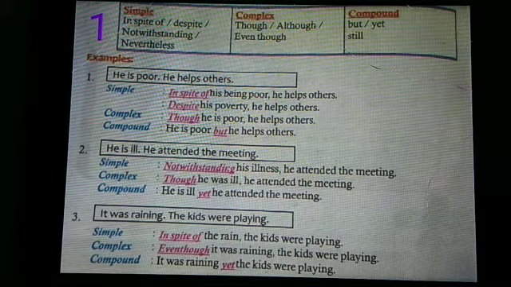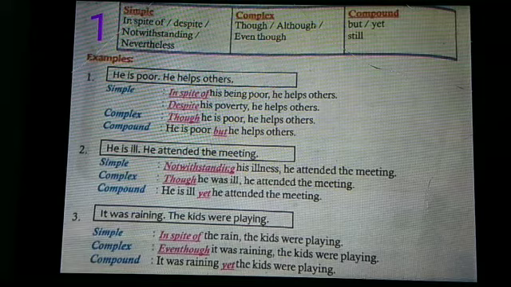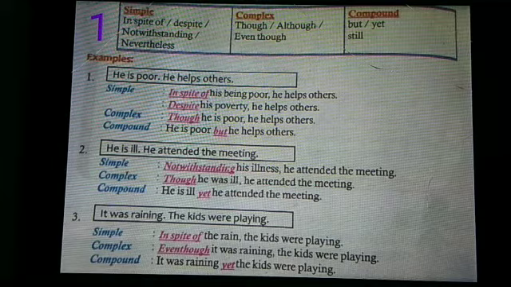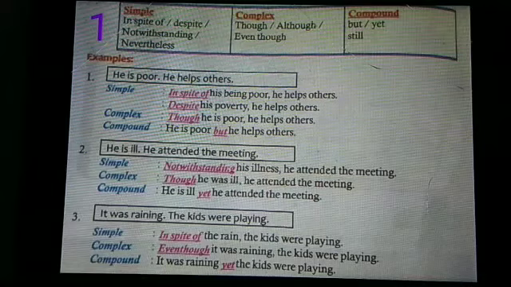Despite his poverty, he helps others. He helps others is the main clause: he is the subject, helps is the verb. So though he is poor is the subordinate clause and he helps others is the main clause. In the compound sentence, you see there are two main clauses: he is poor, he helps others, and but is the coordinating conjunction.